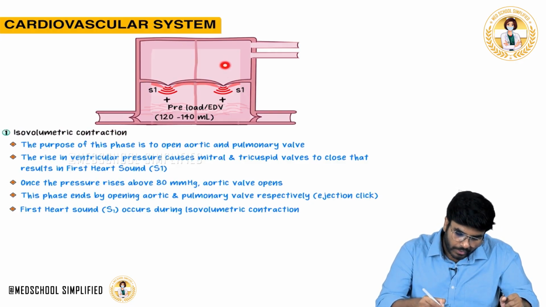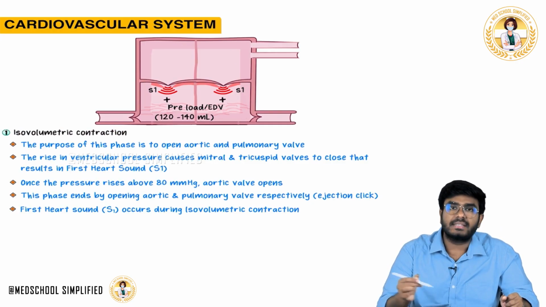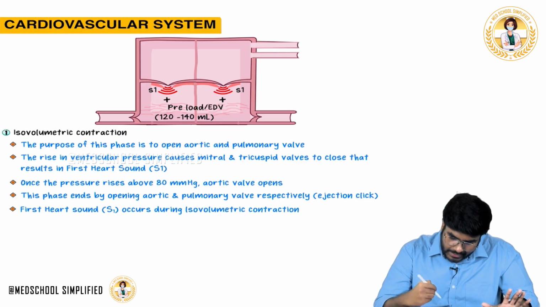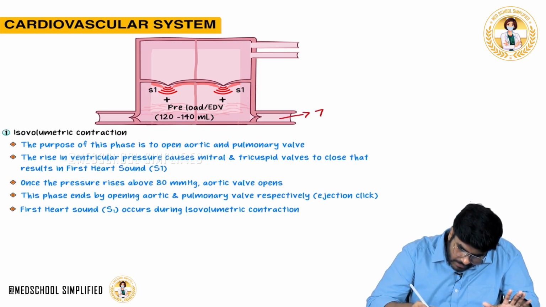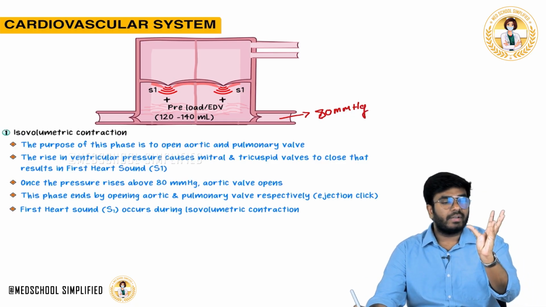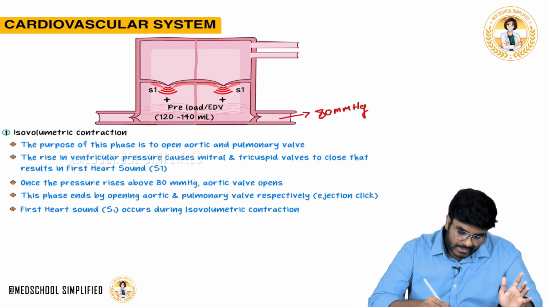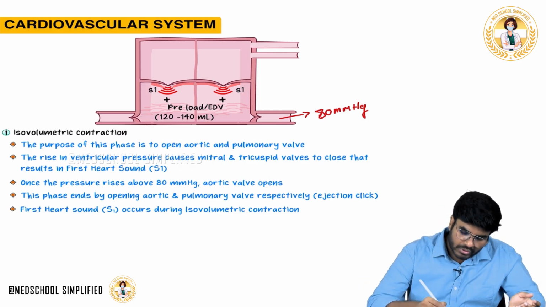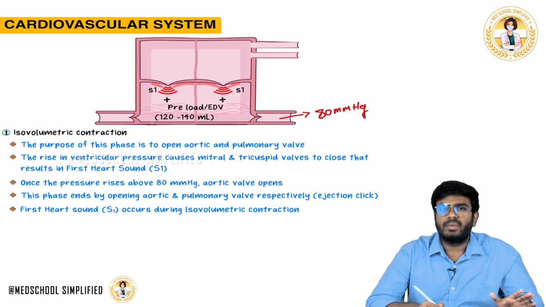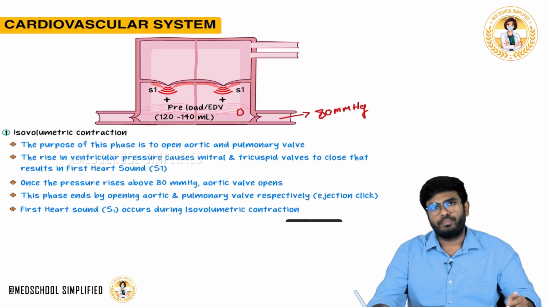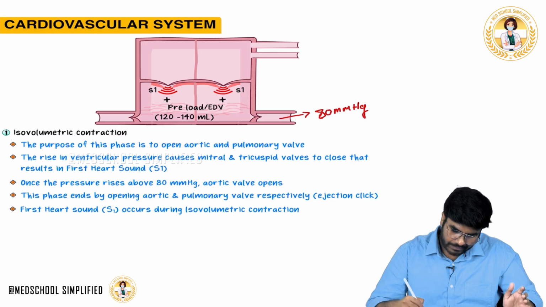Blood has come down into the ventricles. Now, important point: what is the pressure inside the aorta? The pressure inside the aorta is somewhere around 80 mmHg, when the ventricle is not contracting. Now, inside the ventricle, what is the pressure? In the beginning, the pressure is somewhere around just 2-3 mmHg. You can technically take it as 0. The pressure inside the ventricle is 0.